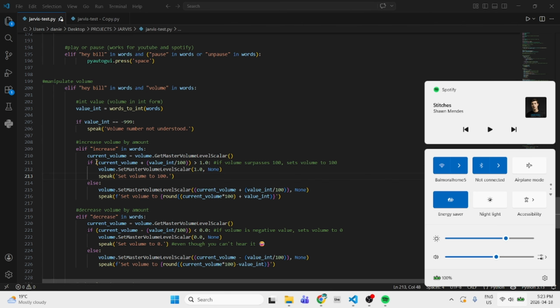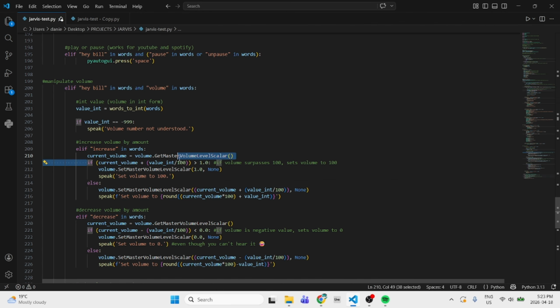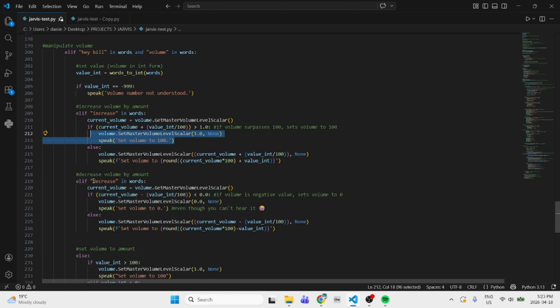That'll be 108, right? So it detects if it's greater than 1. So 108 is 1.08, that's greater than 100. You can't have 108 volume, right? So it'll just set volume to 100. And it's the same thing as here, just the same logic.